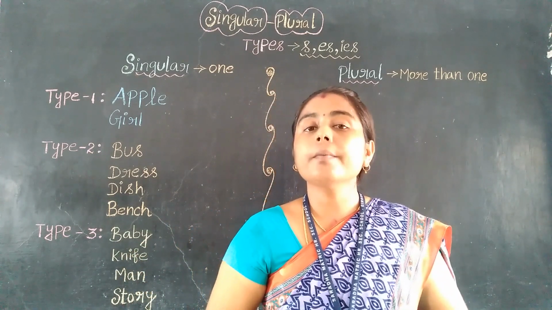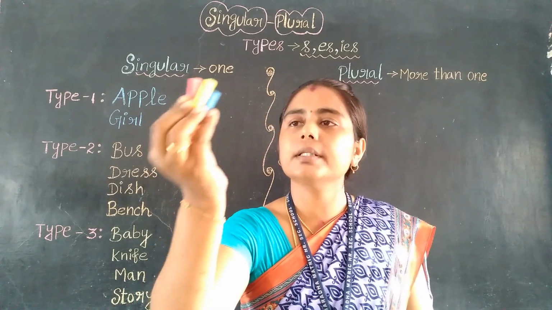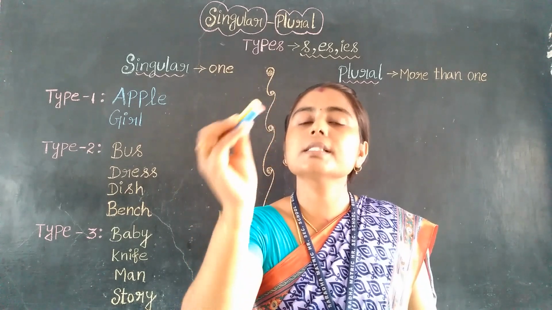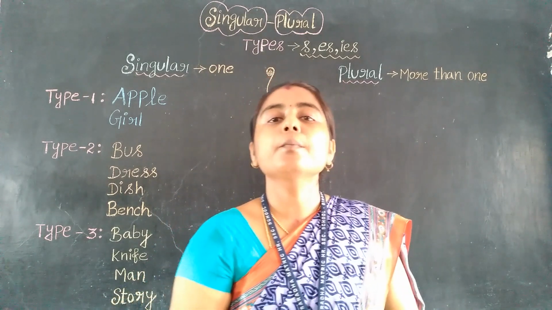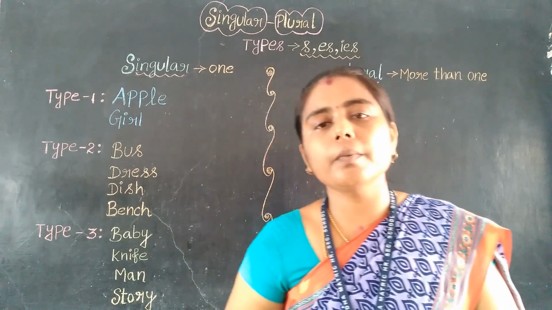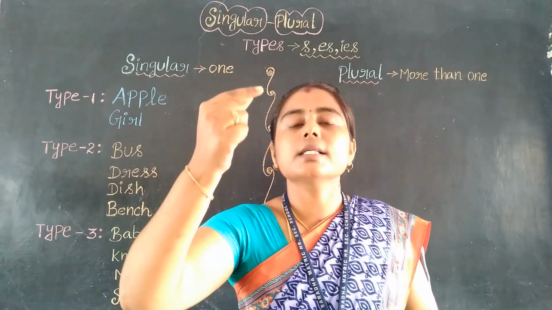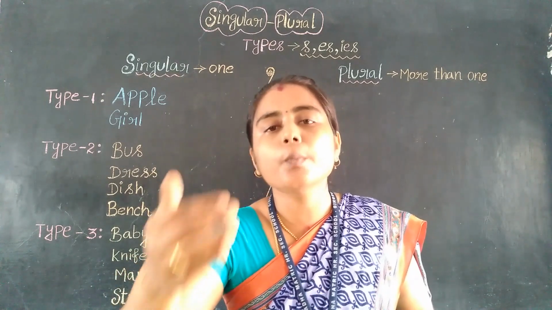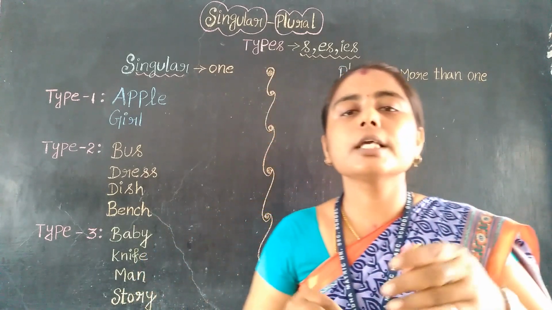Now I am having three chalk pieces, three colors of chalk in my hand. So it comes under the plural form. Only one means it comes in the singular form, and more than one means it comes in the plural form. So this is the difference between singular and plural.